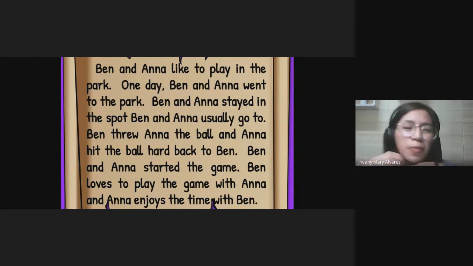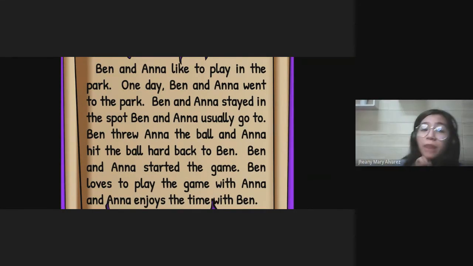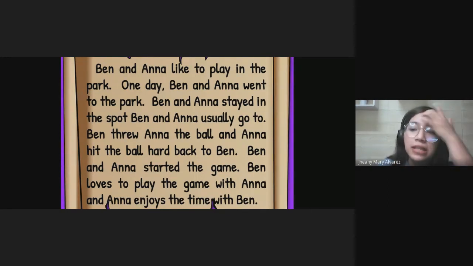Now, what do you think the problem in this scroll is? Yes, Michaela? Pronoun. Whoa, that's the problem in this message. The pronouns. Why? What about it? What do you think is the problem in the message in this scroll? Yes, Misha.